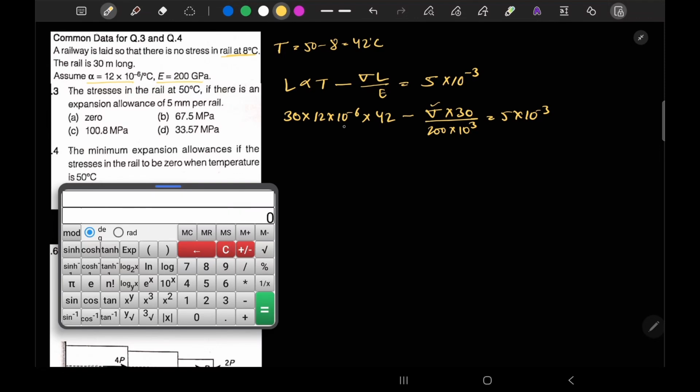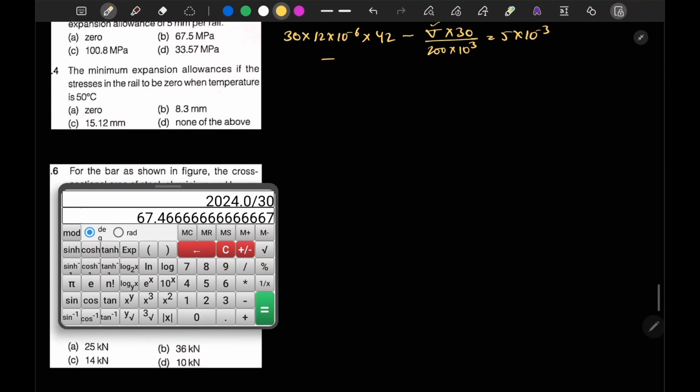So first let's solve this part. So 30 into 12 into 42 divided by 10 to the power 6. Okay, so this is the value, minus 5 divided by 10 to the power 3. Okay, now we have obtained this value. We have multiplied this by 200,000, and divided by 30, so we have obtained the stress in the rail equal to 67.47 megapascal. So B is our option.